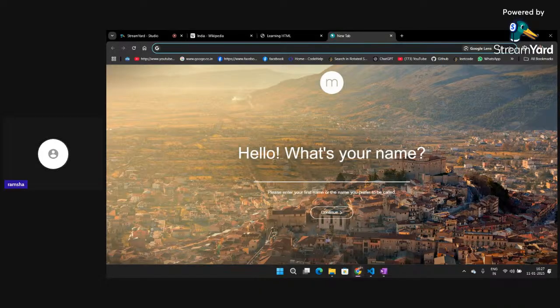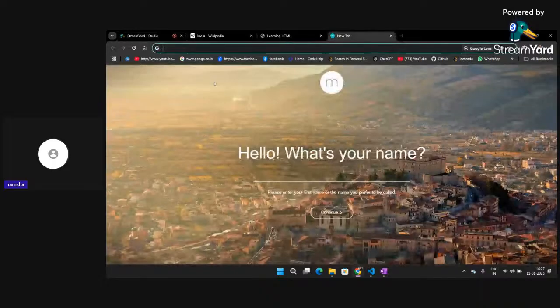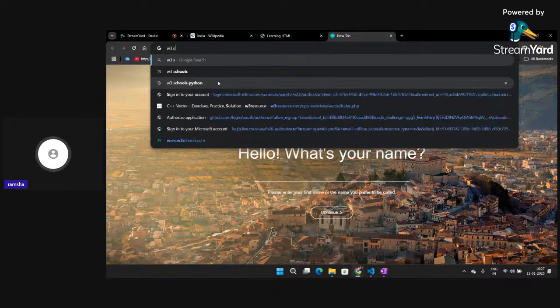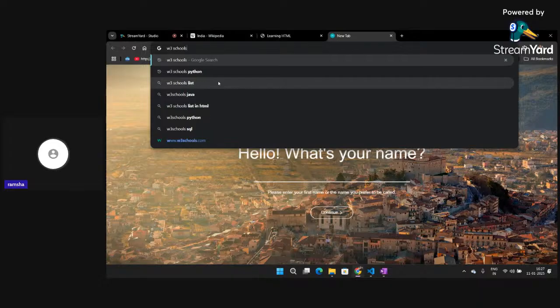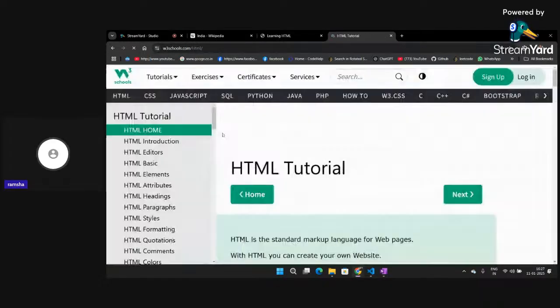Suppose you want to make something italicized, you can use Google. And this is a very important part: it's not always necessary to mug up all the things in web development, because there are a lot of things that cannot be learned very easily, right? So if you want to learn more about the tags, you can go to W3Schools documentation, and they have explained everything very clearly and concisely.